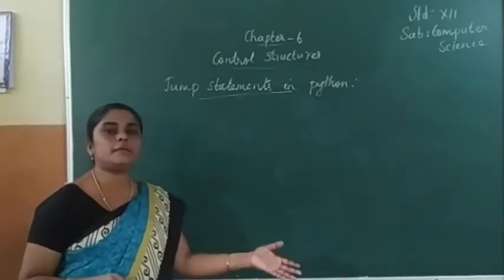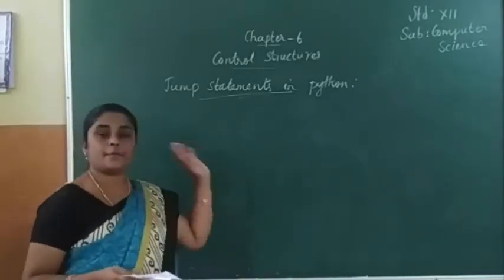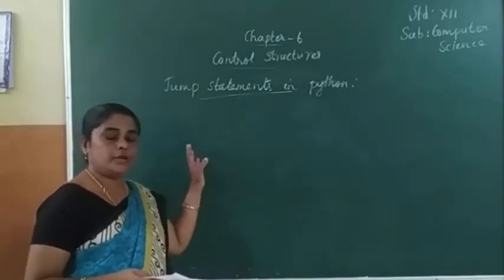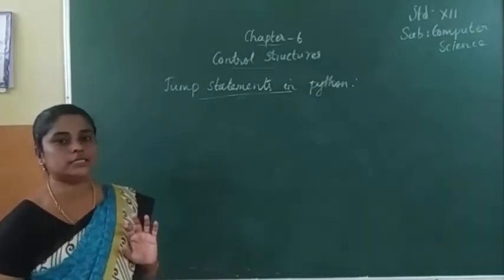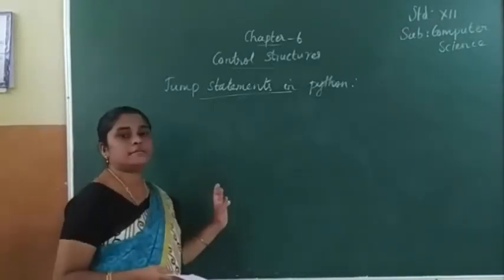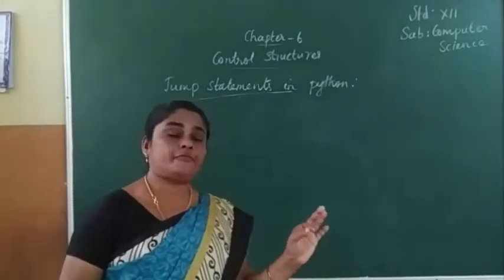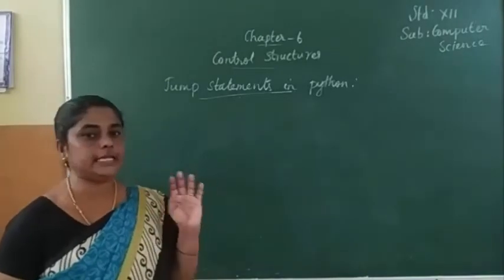If we are giving break or continue, the control will pass from one part of the program to another part. Already we know, isn't it?